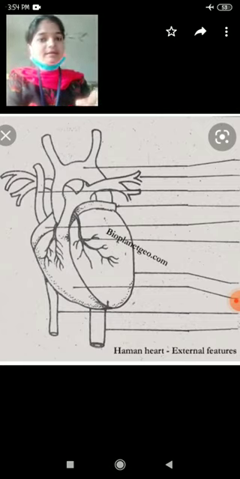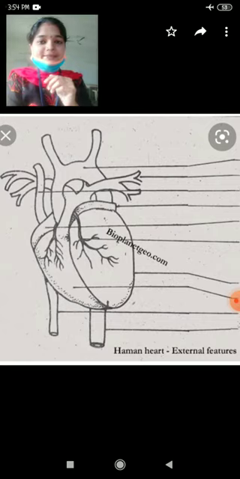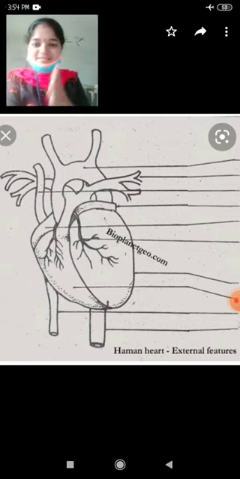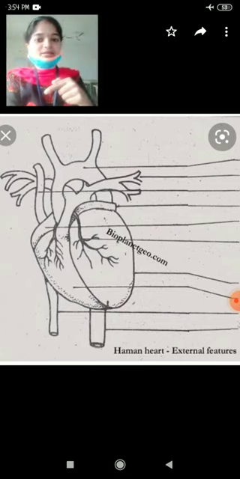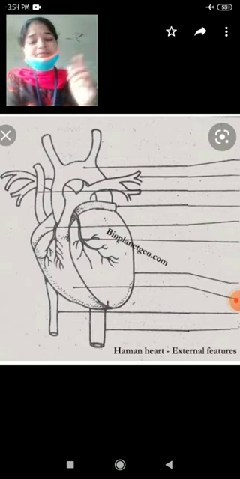ventricle. The right half always contains deoxygenated blood. On the left side, oxygenated blood is always present. Blood can flow from auricles to the ventricles, but not between auricles.